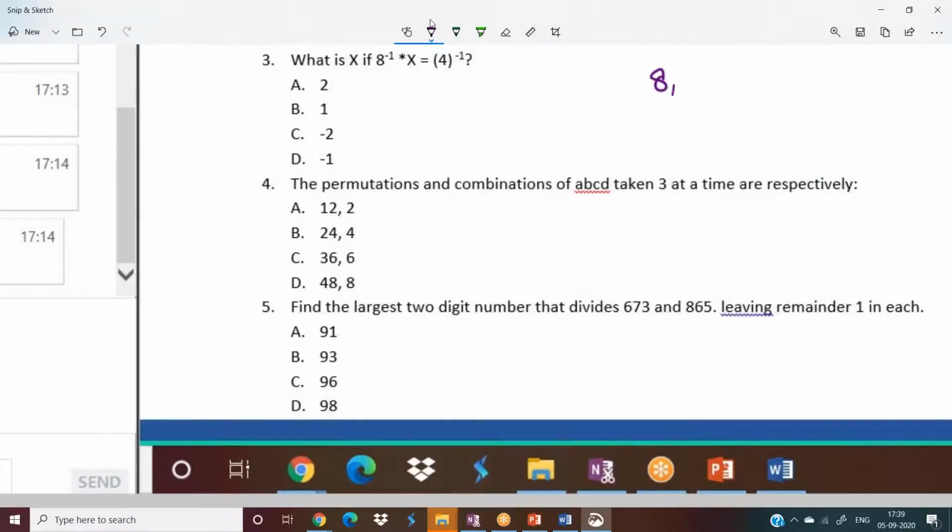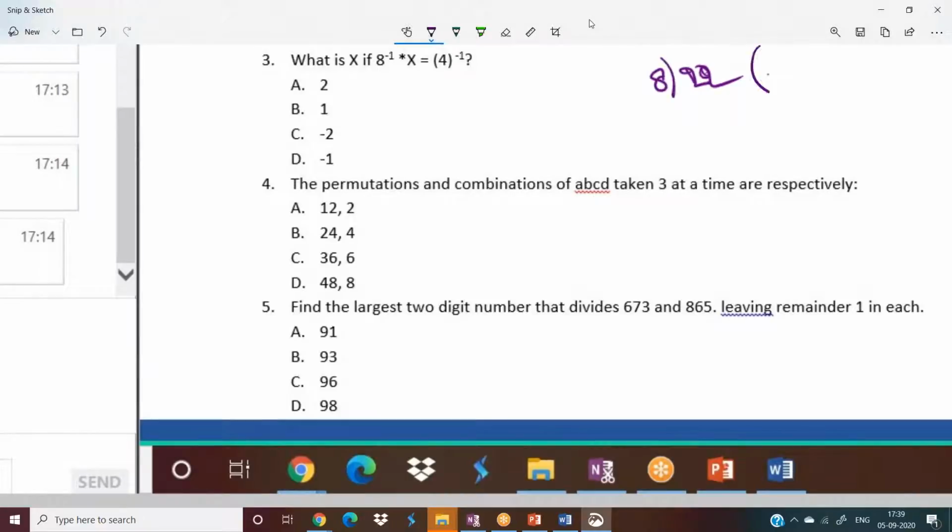8 comma 10. No, I'll go with one more number. 20. Yes, I'll go with 20. Still, it is not so good. Okay, 22. Perfect. I'll go with 8 comma 22.